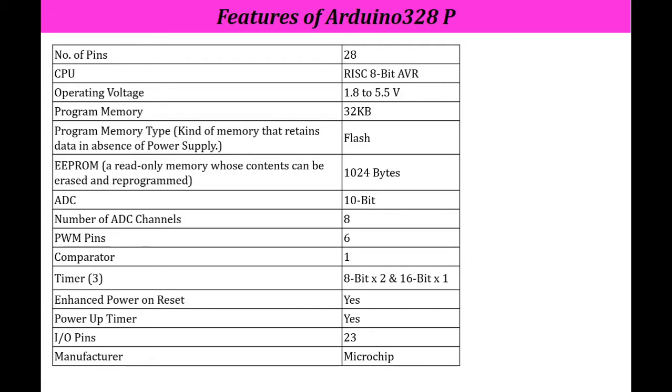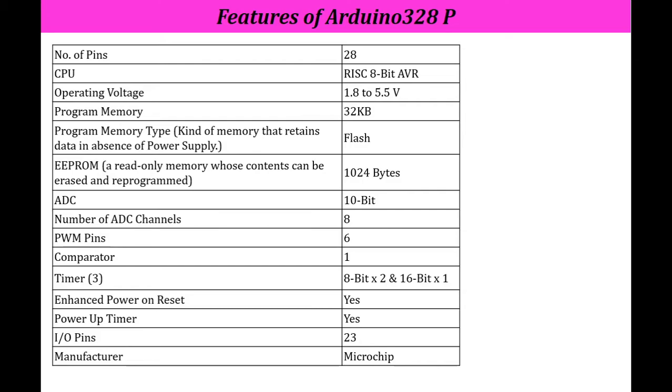Now how many pins are there? It has 28 pins. The CPU is RISC, an 8-bit AVR. Its operating voltage ranges from 1.8 to 5.5 volt, but basically it requires 5 volt for its operation. Its programming memory has a 32 KB size. The type of program memory is flash. Now what is flash? It is a kind of memory that retains the data even in the absence of a power supply.